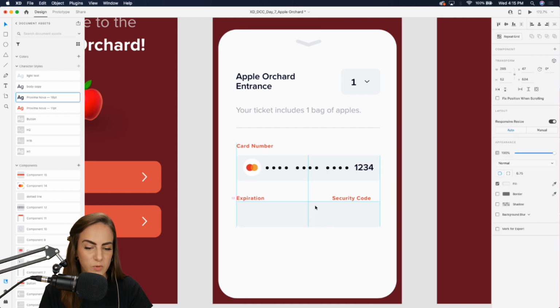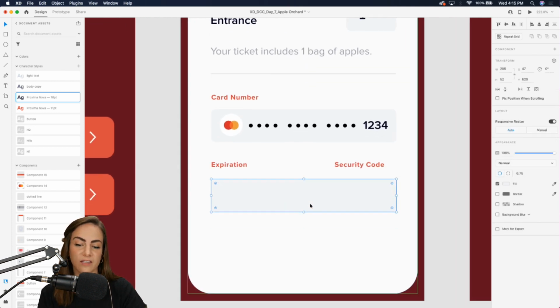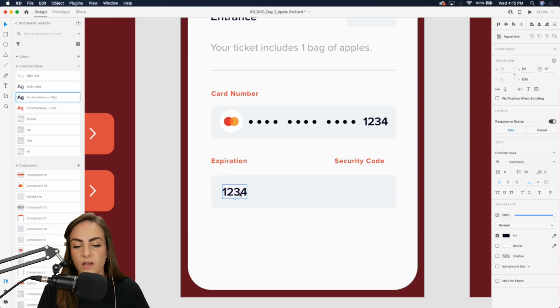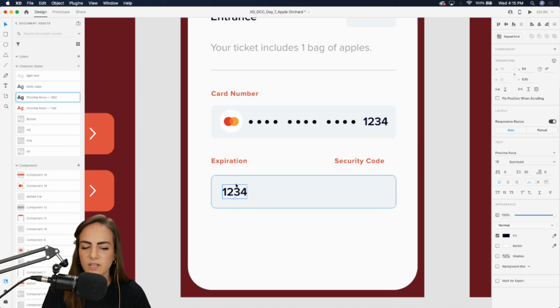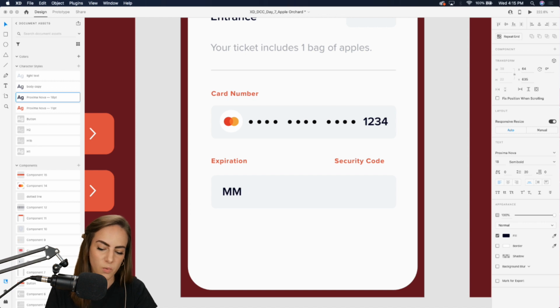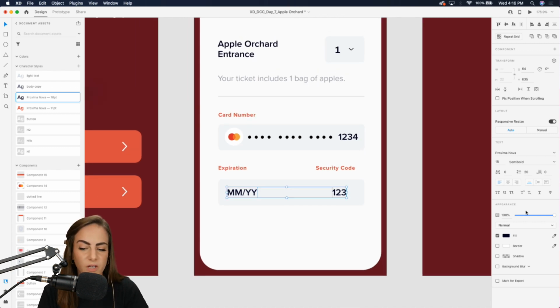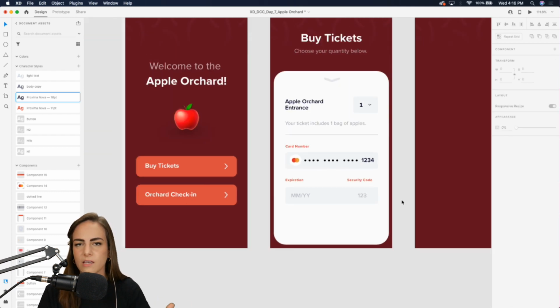What else? Expiration date and security code. Let's add that. And maybe for this one, let's just show another state. So we've got the filled in completed state, and then let's also show what it would look like before it's completed. So it would be like month and year and security code over here. And since maybe the user hasn't filled those out yet, we can bring that opacity down pretty low. So it looks like you can still edit it.